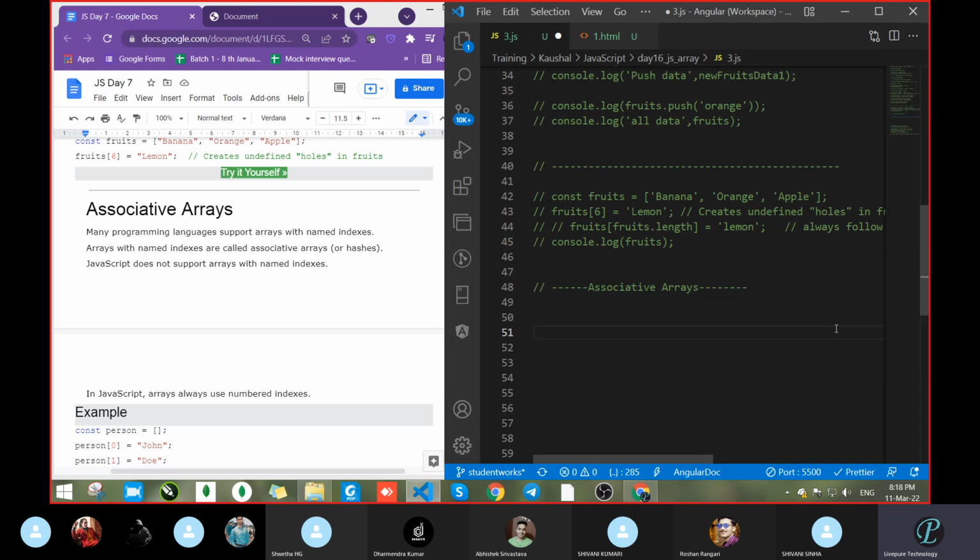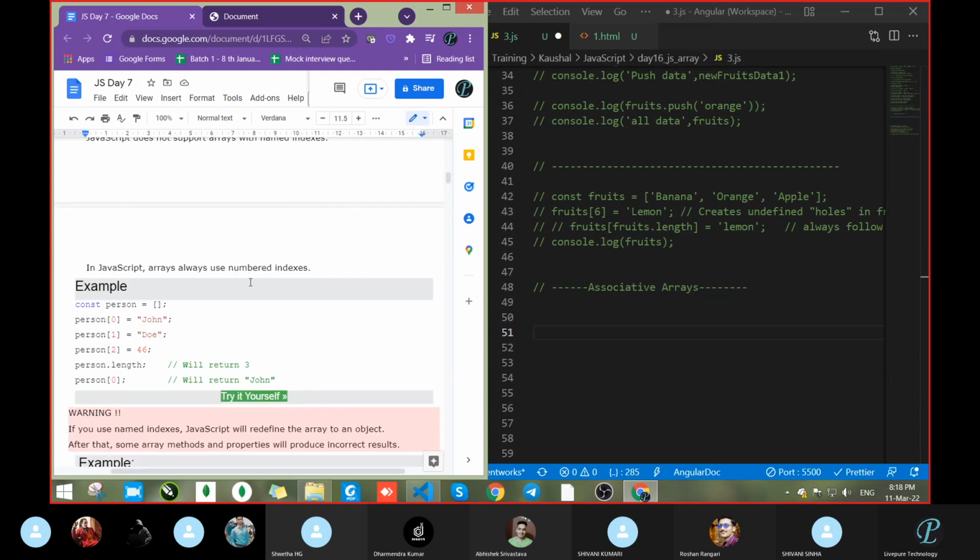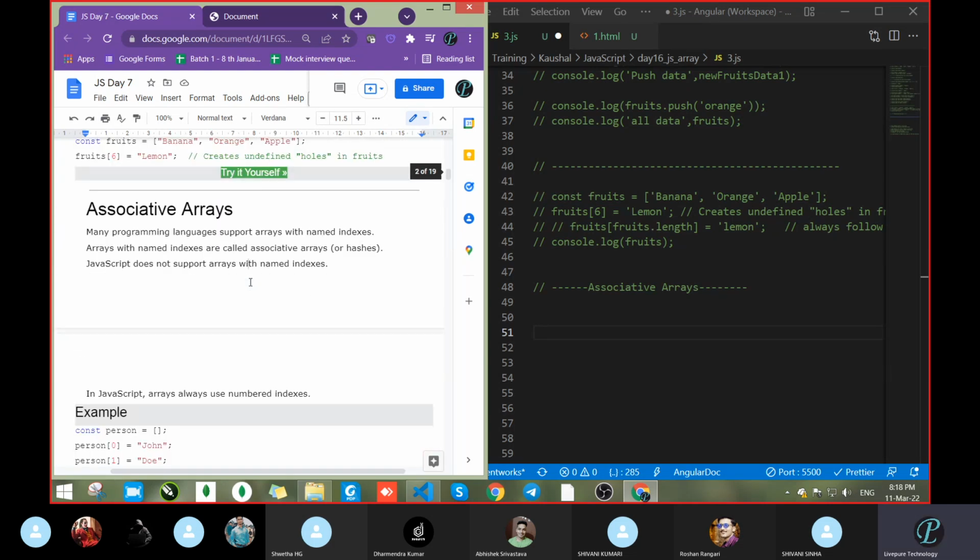Second, we had seen that if we write the push method, then what does it return? What was the push method returning? The length, and the last value? Length. Okay, it was not returning the last value. Please keep in mind.